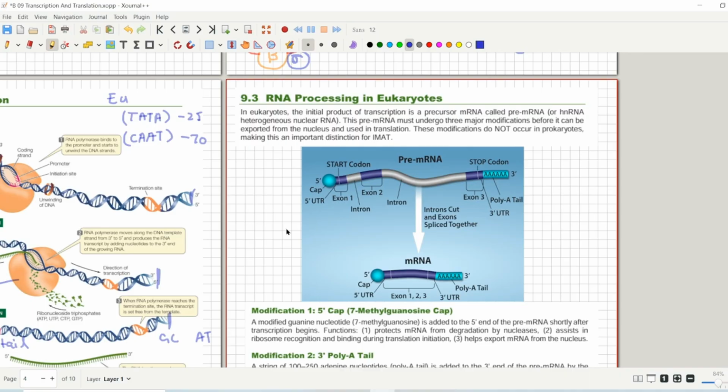The newly synthesized messenger RNA has to be modified into functional messenger RNA, because transcription occurs in the nucleus while translation happens in the cytoplasm. So the messenger RNA we just made in transcription has to move from the nucleus to the cytoplasm.